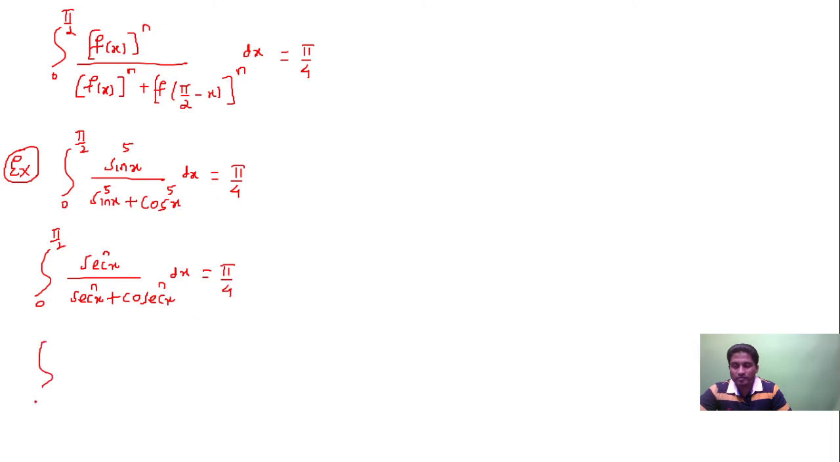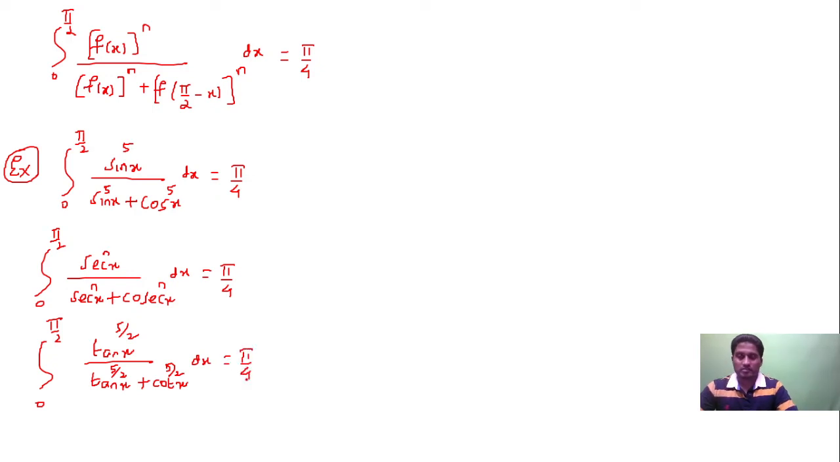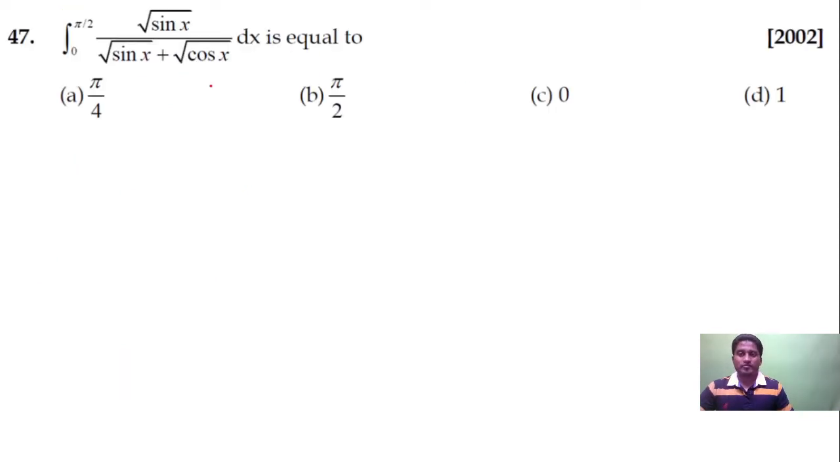Similarly, if you have 0 to pi by 2, tan and cot with any power, suppose tan x to the power of 5 by 2 upon tan x to the power of 5 by 2 plus cot x to the power of 5 by 2, answer will be equal to pi by 4. So sin and cos, tan and cot, sec and cosec, 0 to pi by 2 with any power, answer is pi by 4. Same logic, guys.